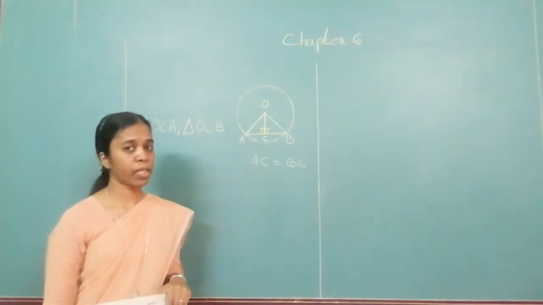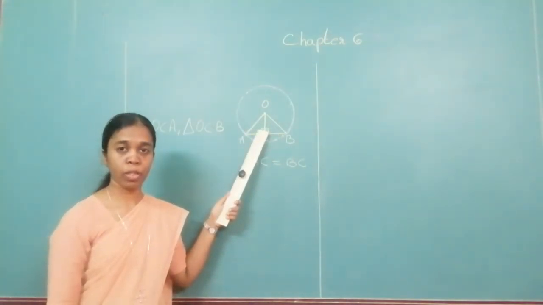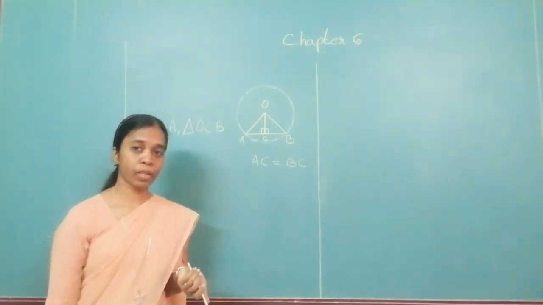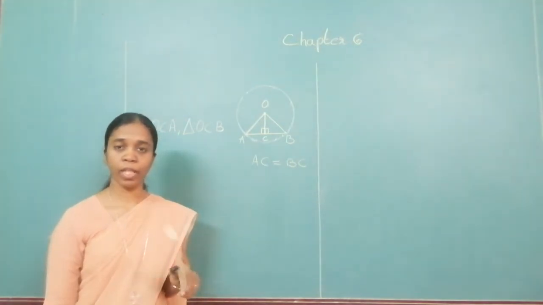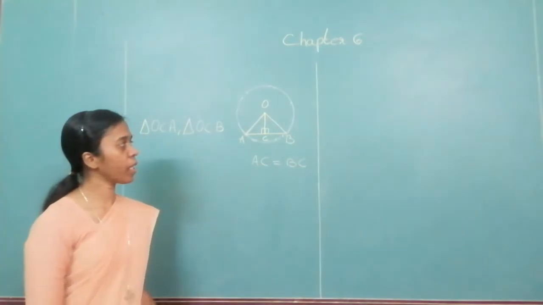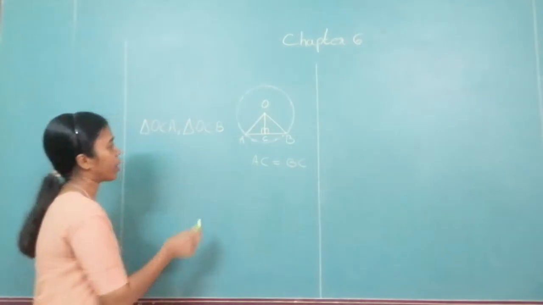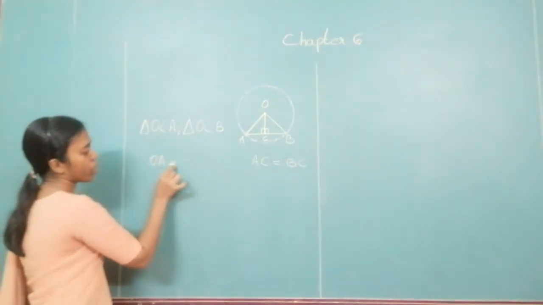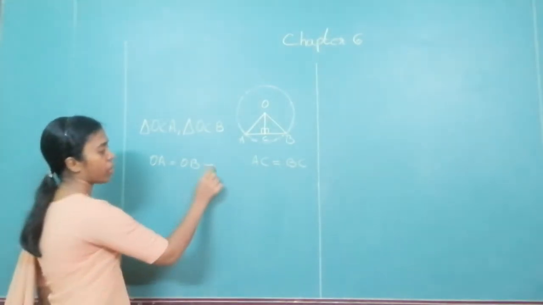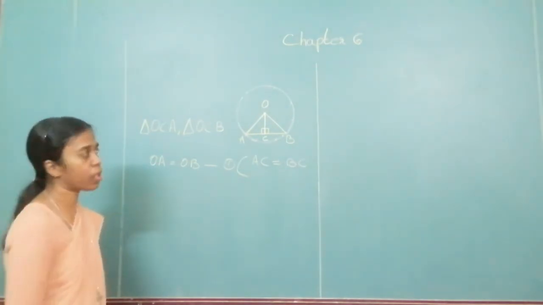What type of triangles are these? Look at it. You are told that this is a 90-degree perpendicular. This is a right angle triangle. How do you prove a right angle triangle congruent? Check whether the hypotenuse and one pair of sides are congruent. Which is the hypotenuse in both the cases? OA and OB. Can you see that OA is equal to OB? Sure. Why? Because they are the radii of the same circle.